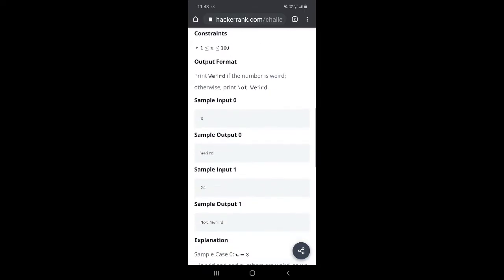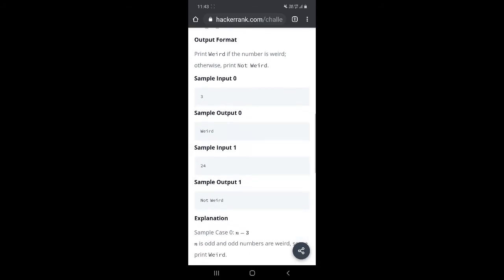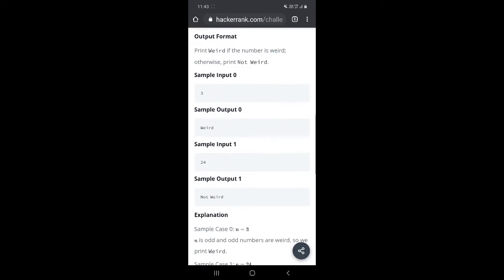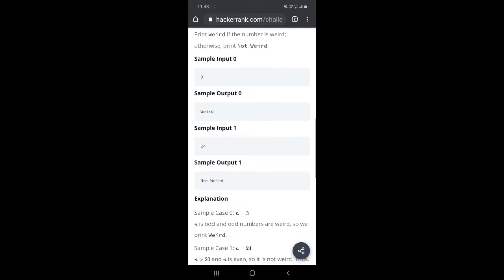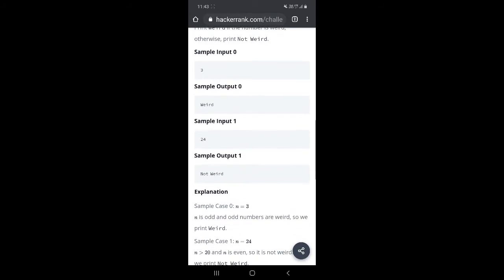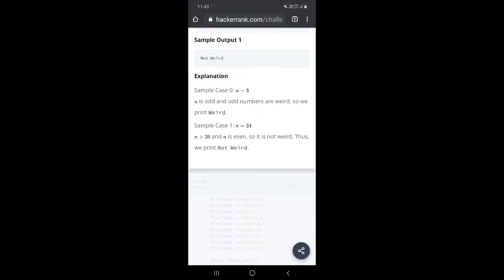Now come to the second condition, if the number is even and in the range of 2 to 5, the program will print Not Weird. For that again we divide each number by 2. If the number is even and between 2 and 5, the program will print Not Weird. Now, come to the third condition, if the number is between 6 to 20, then the program will print Weird. Same as the second condition. Again, check the fourth condition, if the number is greater than 20, then the program will print Weird.